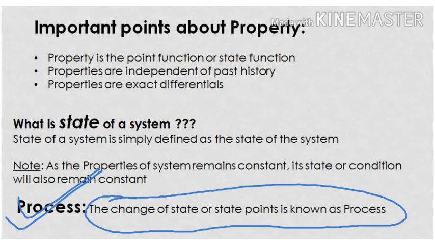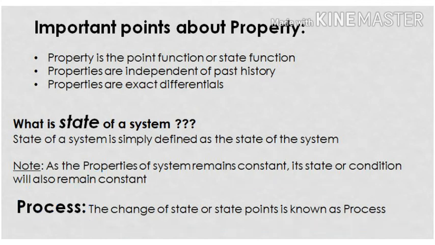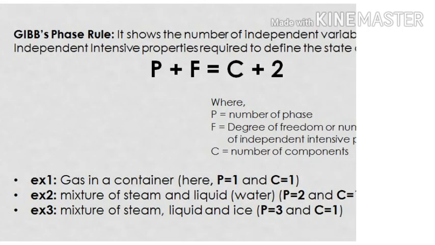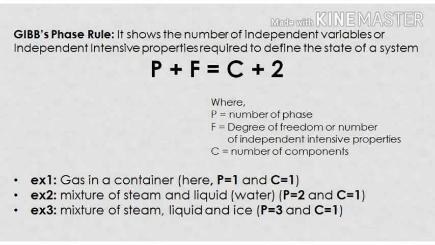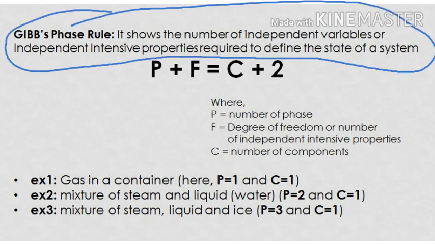So in this second half we learned about the property, then its types, that is the intensive property and extensive property. After that, the state of a system and process. Now the last topic for this lecture is Gibbs phase rule. So what is Gibbs phase rule and what is its use? And the answer is, Gibbs phase rule is used to determine the maximum number of independent variables or intensive properties required to show the state of a system.